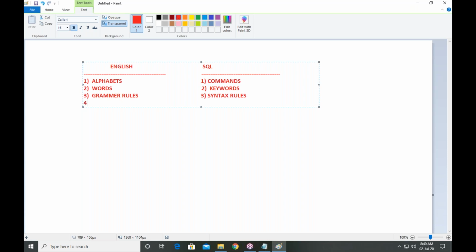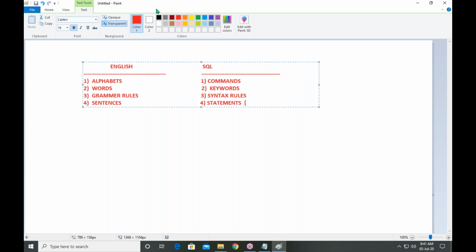After that, you are able to write sentences, by using commands, keywords, syntax rules. By using all these things, you are able to write statements.